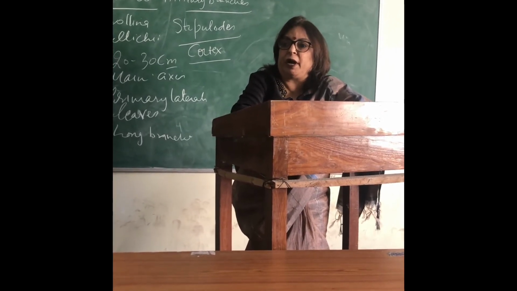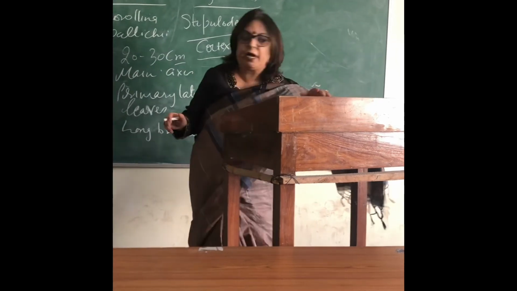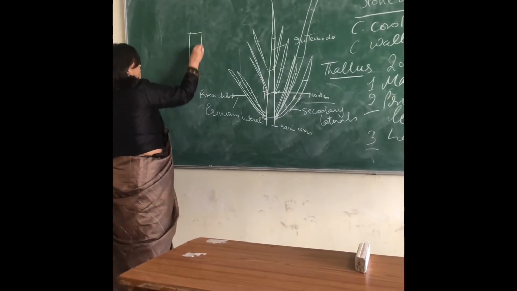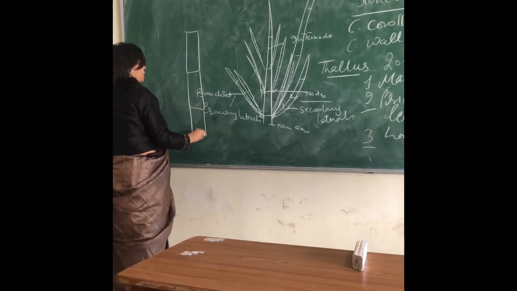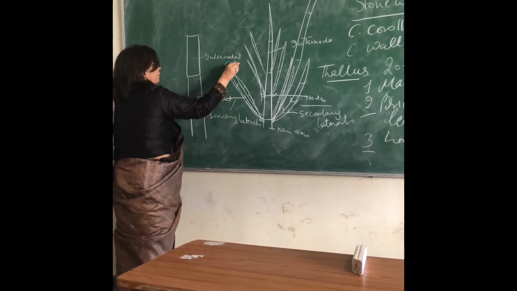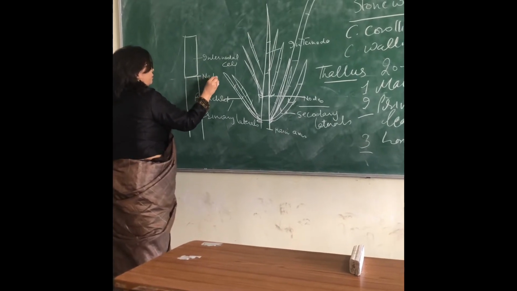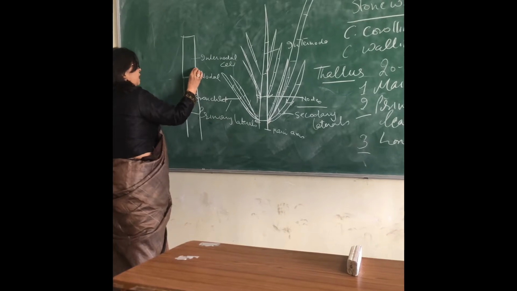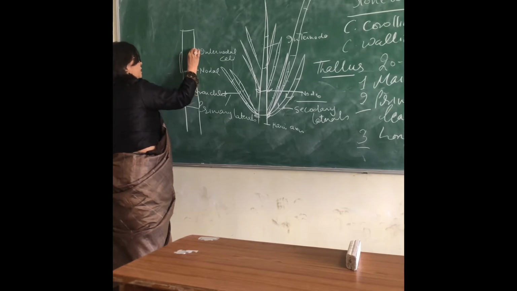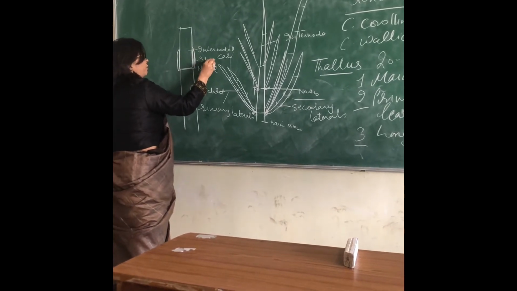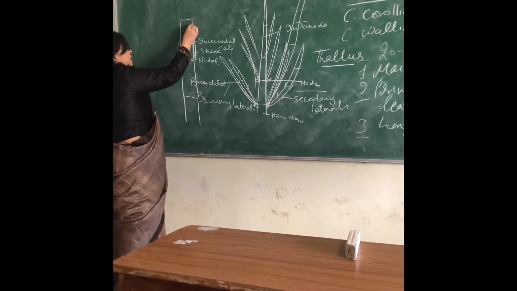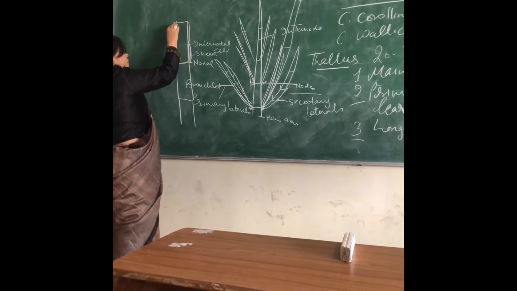The axis is covered by specific cells, or you can say a sheath of vertically elongated cells. Suppose we enlarge it slightly, that this is our internodal cell and this is our nodal region. Some vertical cells are formed and they form a sheath around the internode, and these cells are directed downward.